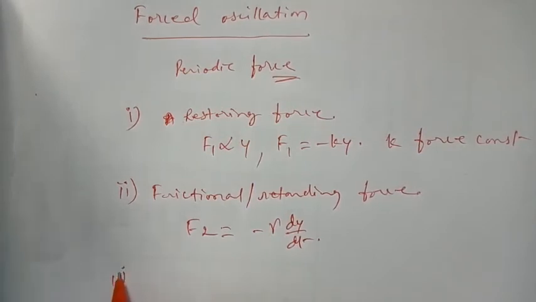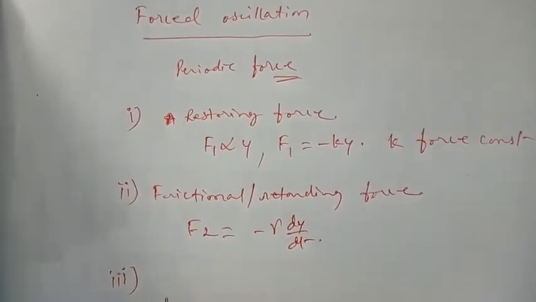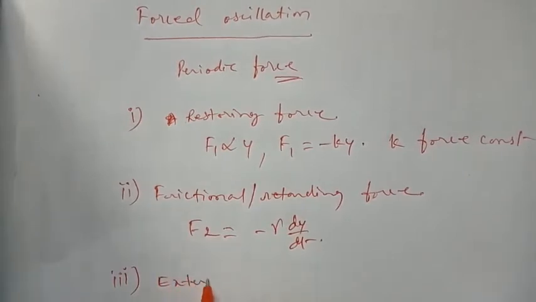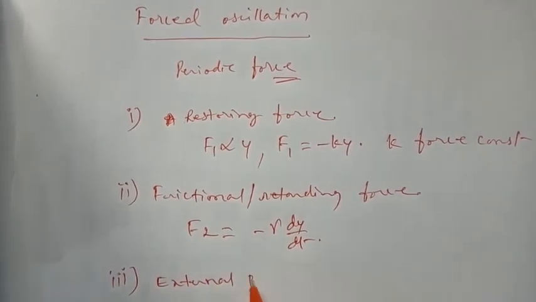The third force is the external periodic force. So three forces are acting on the system.